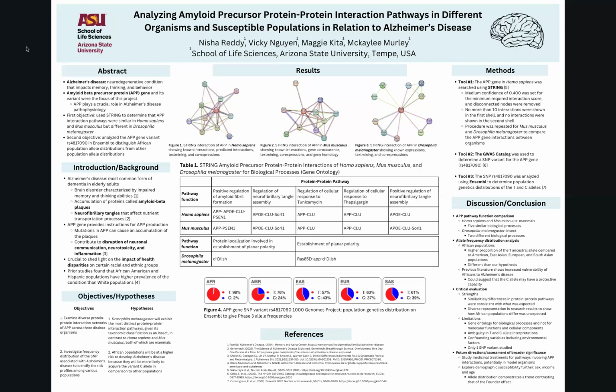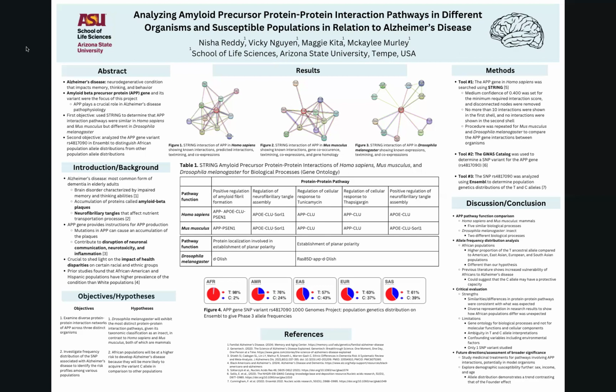Our first hypothesis is that the fruit fly will exhibit the most distinct protein-to-protein interaction pathways given its taxonomic classification as an insect, in contrast to humans and mice, both of which are mammals. Our second hypothesis is that African populations will be at a higher risk to develop Alzheimer's disease because they will be more likely to acquire the variant C allele in comparison to other populations.